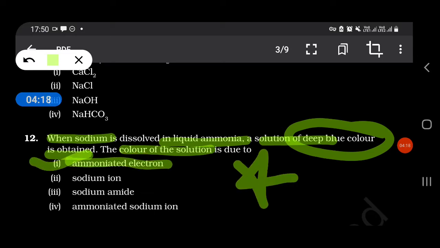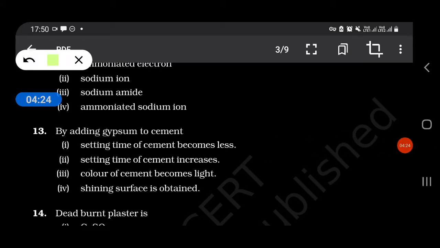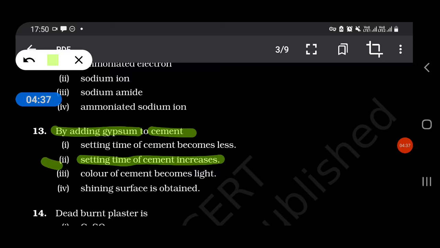This is the star mark question. By adding gypsum to cement, what do we do? Setting time of cement increases. When we add gypsum to cement, setting time of cement increases.